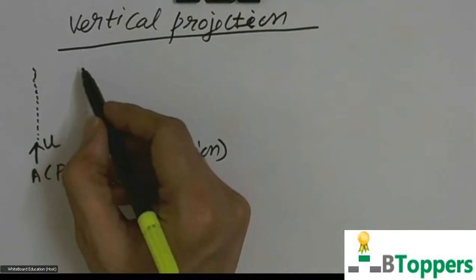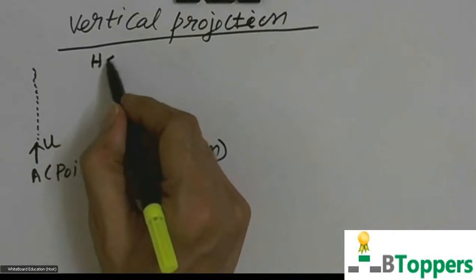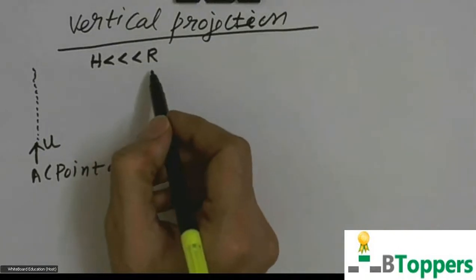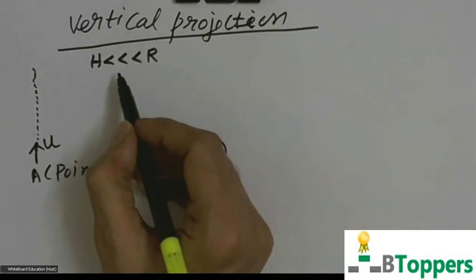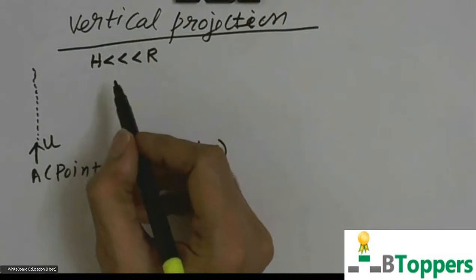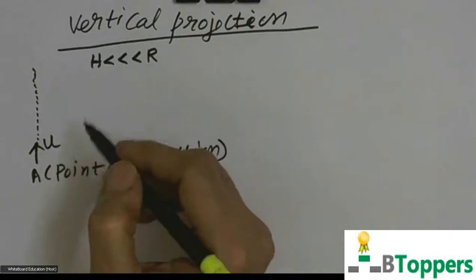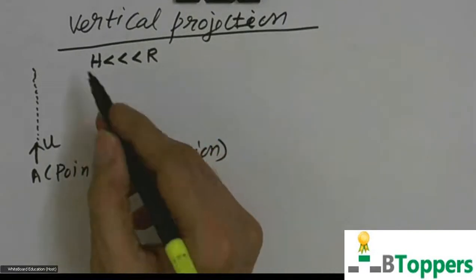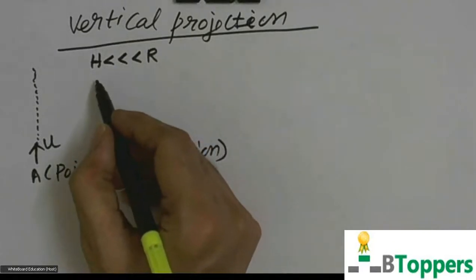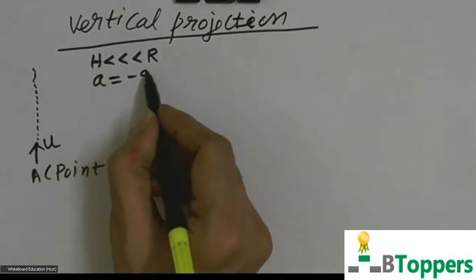If the maximum height to which the body rises above the point of projection is negligibly small compared to the radius of the earth, then the acceleration of the body can be assumed to be constant, equal to the acceleration due to gravity, which acts vertically downwards. So we choose the upward direction as positive and the vertically downward direction as negative for vector quantities.